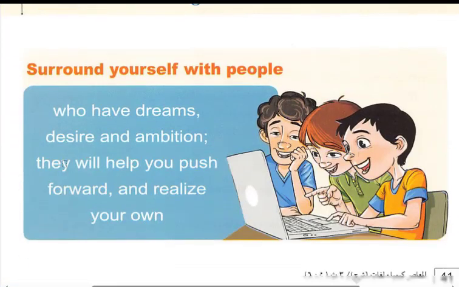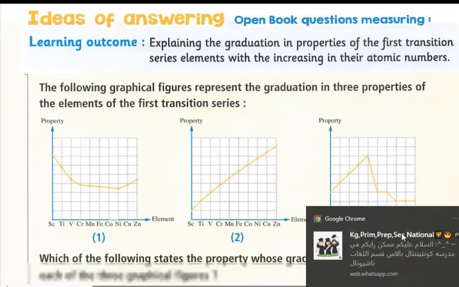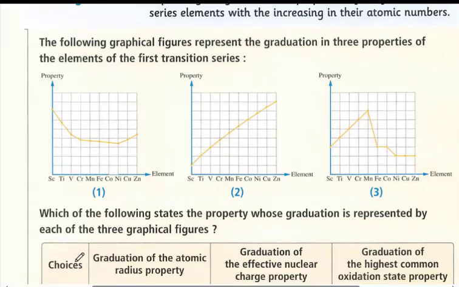Let's have another example. Here, the following graphical figures represent the graduation of three properties of the transition elements. The question is, which of the following states the property whose graduation is represented by each of the three graphical figures? Here, a property decreases until chromium, is nearly constant at chromium, then increases gradually after that until zinc. So this is atomic radius.